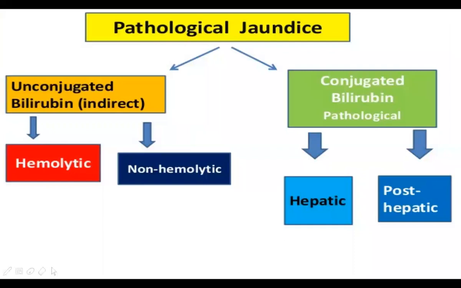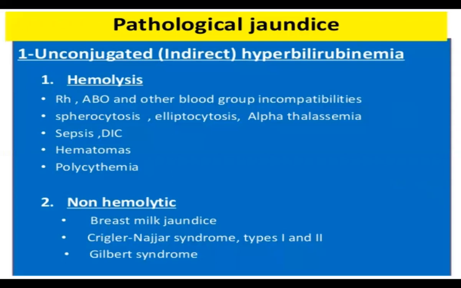So pathological jaundice is unconjugated and conjugated. Unconjugated bilirubin is again hemolytic and non-hemolytic. Conjugated is again divided into hepatic and post-hepatic. Unconjugated indirect hyperbilirubinemia may be due to hemolysis, that is, if there is Rh or ABO and other blood group incompatibilities, sometimes spherocytosis, elliptocytosis, alpha thalassemia, or sepsis, DIC, hematomas, or polycythemia.